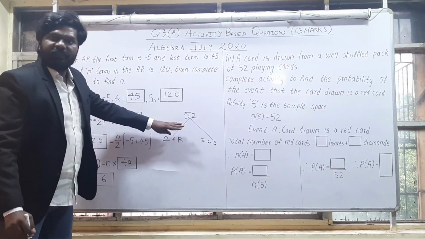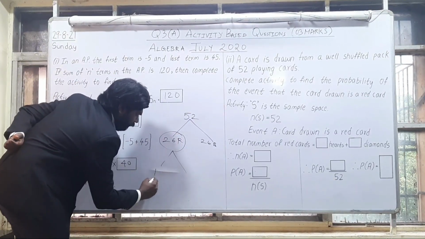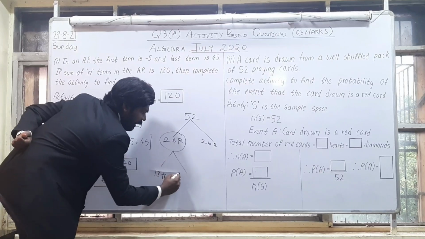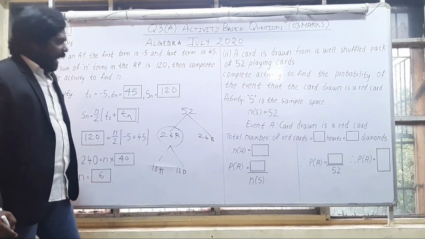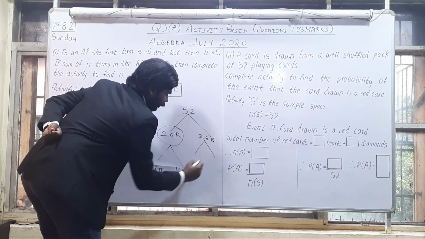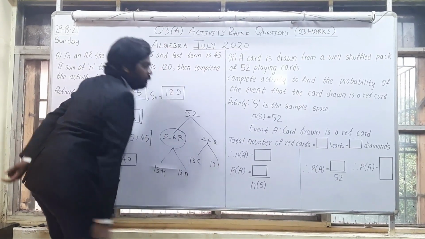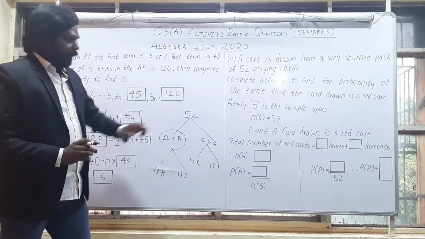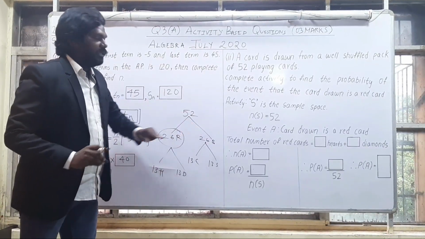Now these 26 red cards are further divided again into 13 heart cards and 13 diamond cards. And these 26 black cards are further divided into 13 club cards and 13 spade cards. So in total there are 52 cards, 26 red cards and 26 black cards.